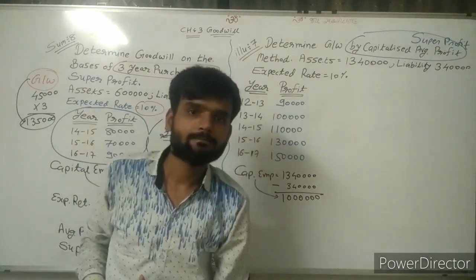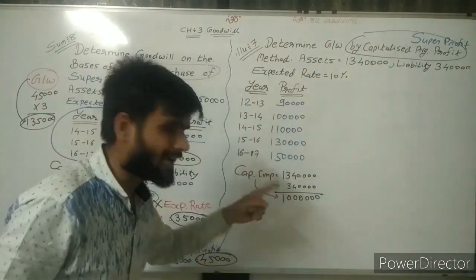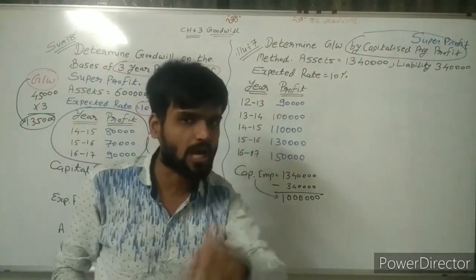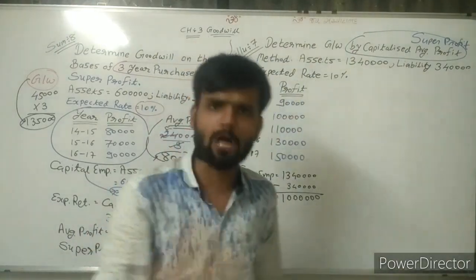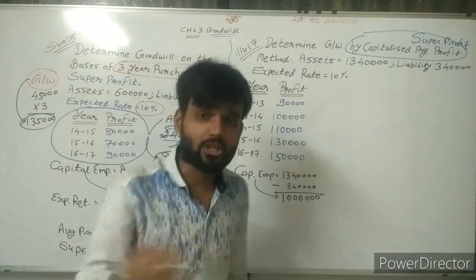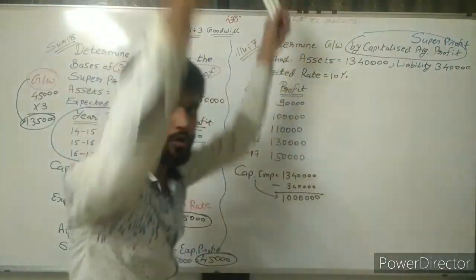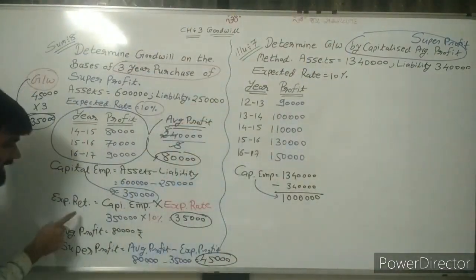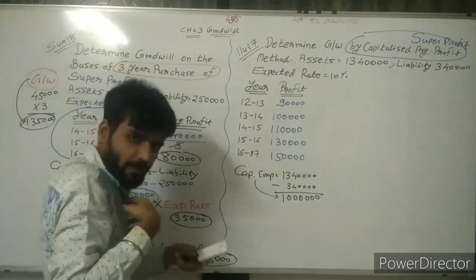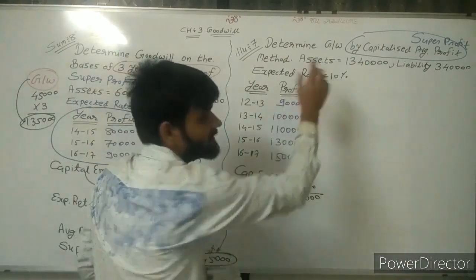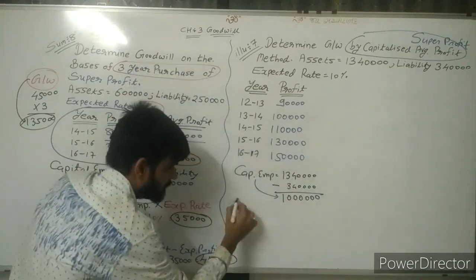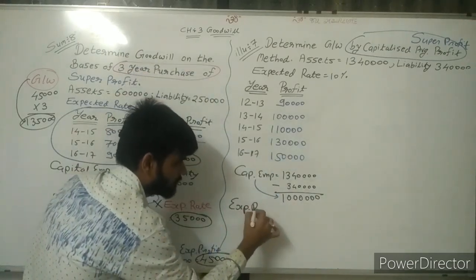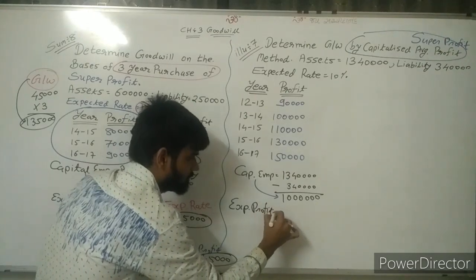Simple thing. So first step clear. Here I am not writing the formula because it is done here. Don't waste time writing the formula now. In your examination it is compulsory. Now what is the second step? Second step, expected return. My expectation is 10%. So quickly find expected profit.